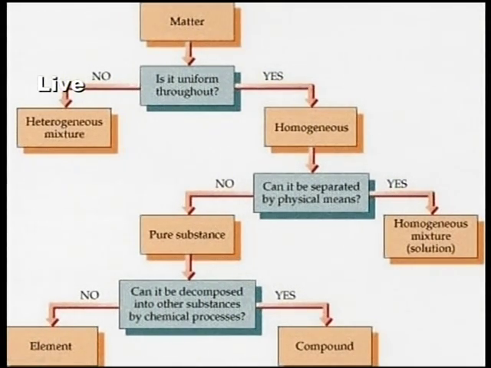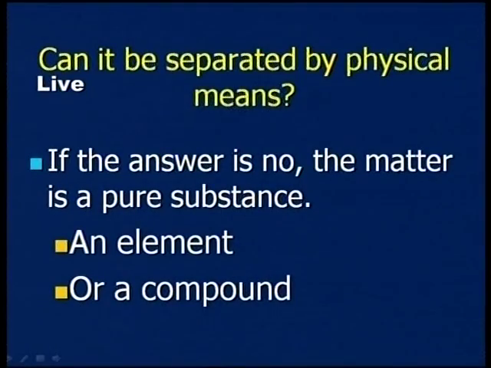Clear? Once again, in this flow chart you can get some idea that substances are divided into elements, compounds and mixtures, correct. Can it be separated by physical means? If the answer is no, the matter is a pure substance, either an element or a compound.